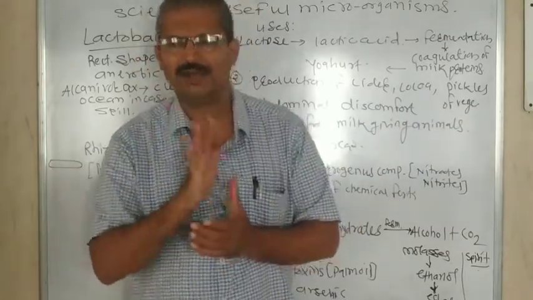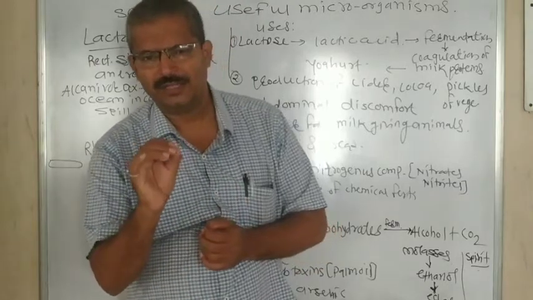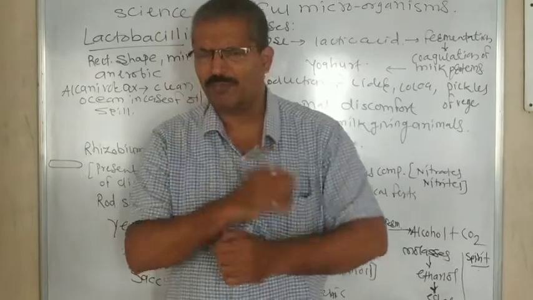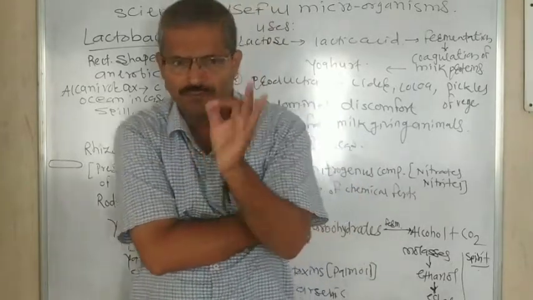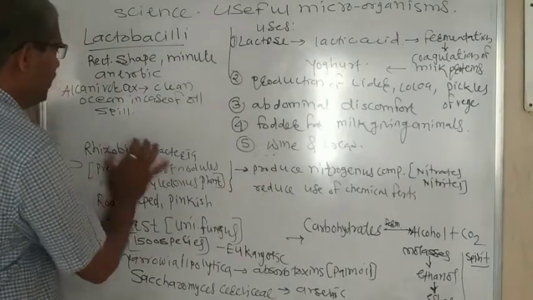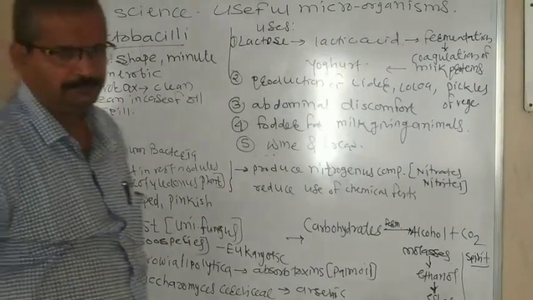It is taken by the plant in the form of nitrogenous compounds. For the formation of nitrogenous compounds from nitrogen, these rod-shaped Rhizobium bacteria are needed.